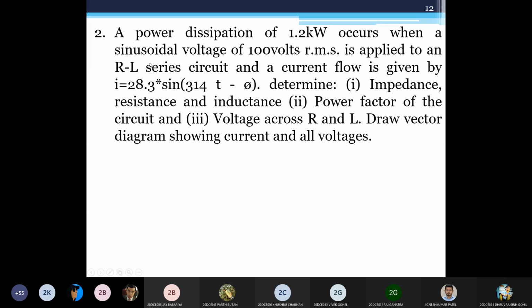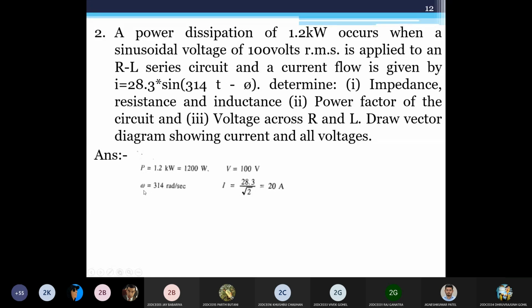1.2 kilowatt occurs when a sinusoidal wave of 100 volt RMS is applied to an RL series circuit, and a current flow is given by I is equal to 28.3 sine 314 t minus 5. Determine impedance, resistance and inductance. So first you have to find out Z, R and L, power factor of the circuit, and voltage across R and L. How you can do that? Again, same procedure. The data given is this P.